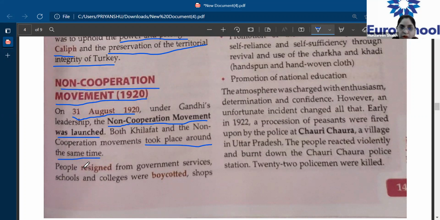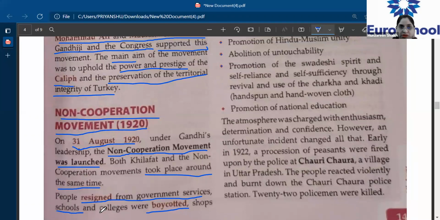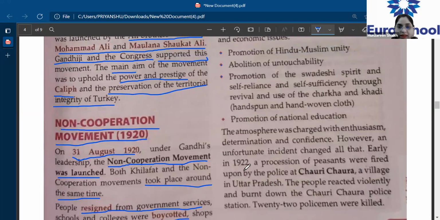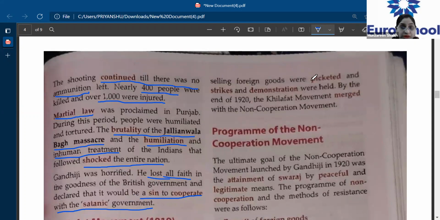Basically, people resigning from all the government services, people boycotting government schools and colleges, okay, not attending any of the British schools and colleges. Instead of that, attending the local Indian schools. Okay, next, shops which were selling foreign goods were picketed. So whichever foreign goods were there, they were affected. Apart from that, if they had already bought any foreign goods, they burned those foreign goods. Secondly, strikes and demonstrations were held.